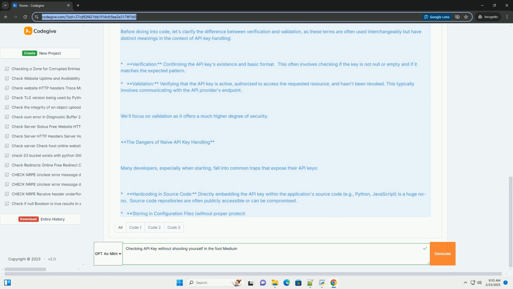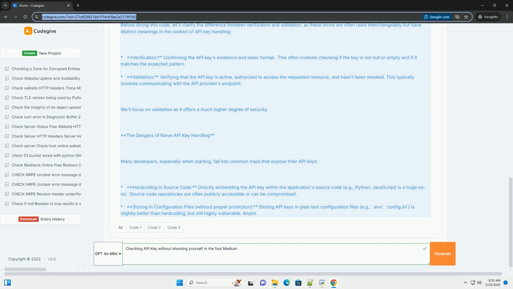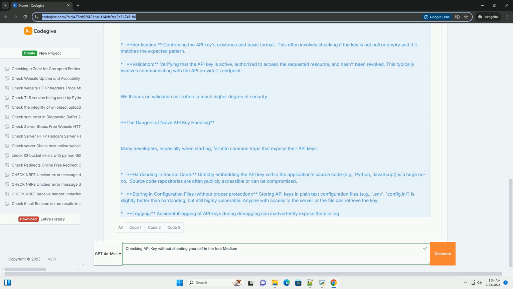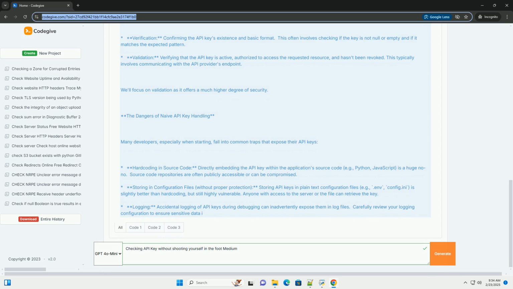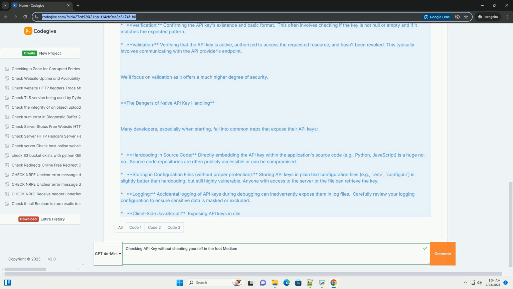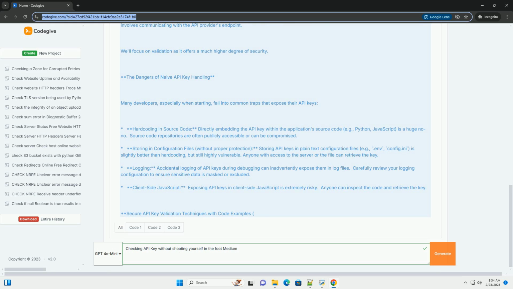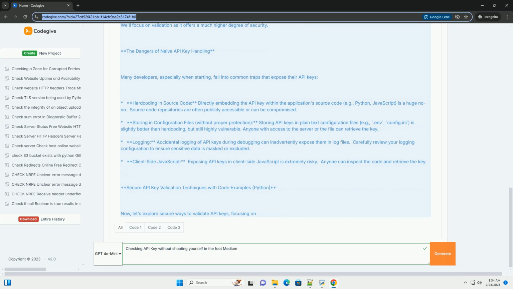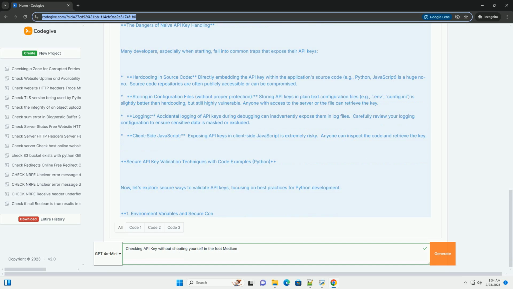Think of an API key as a physical key to a virtual house. If you leave the key under the doormat, hardcoding it in your application, anyone can walk in. If you misplace the key, logging it inappropriately, a bad actor might find it. The consequences of compromised API keys can be severe.